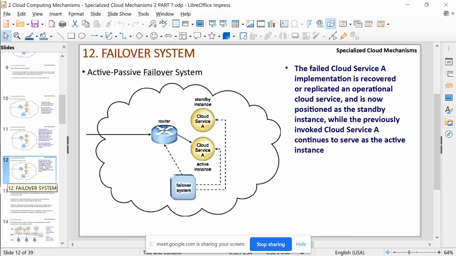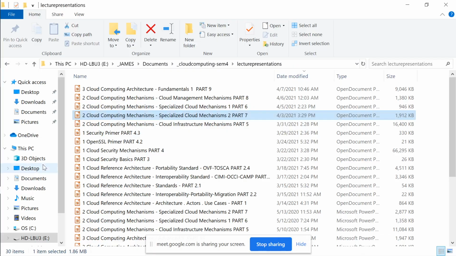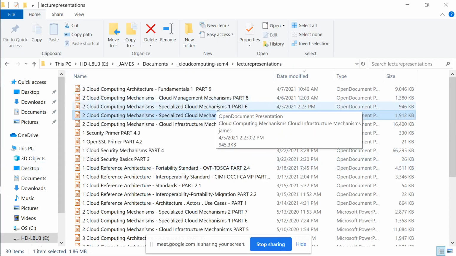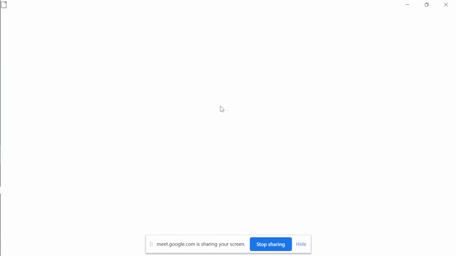So we have been studying specialized cloud mechanisms so far. So quickly, let's look at all the mechanisms. It's specialized, right? It is one level up, which uses all the infrastructure mechanisms. Over that, the specialized cloud mechanisms work.